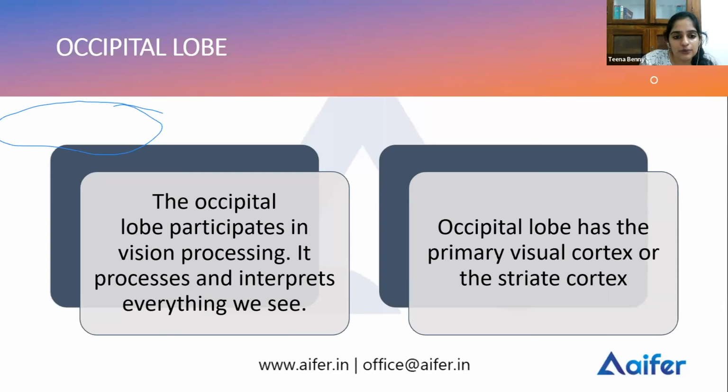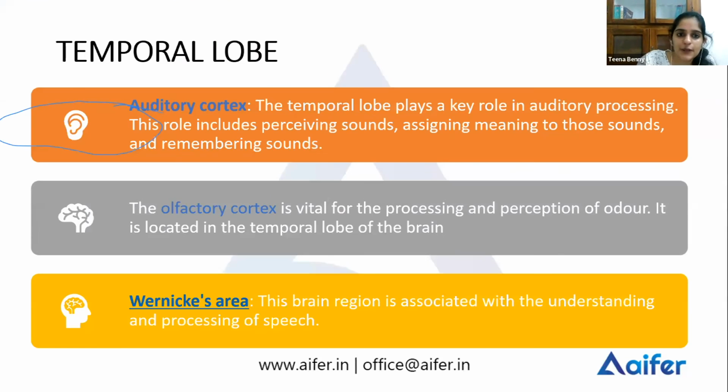Now, the occipital lobe. The occipital lobe is responsible for your vision. Your visual cortex is situated in the occipital lobe. The visual cortex is also known as the striate cortex. So the occipital lobe is where you have your visual cortex, or the striate cortex, which helps in vision processing.